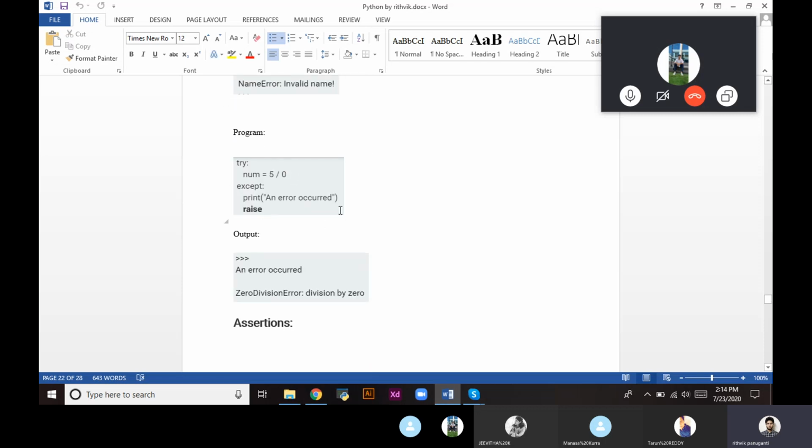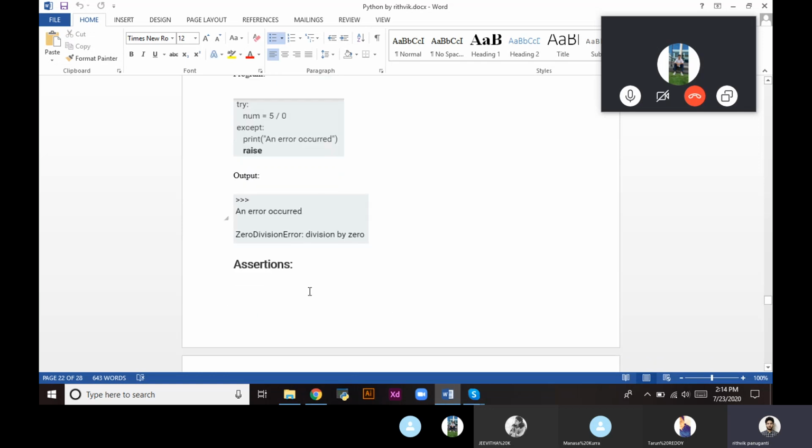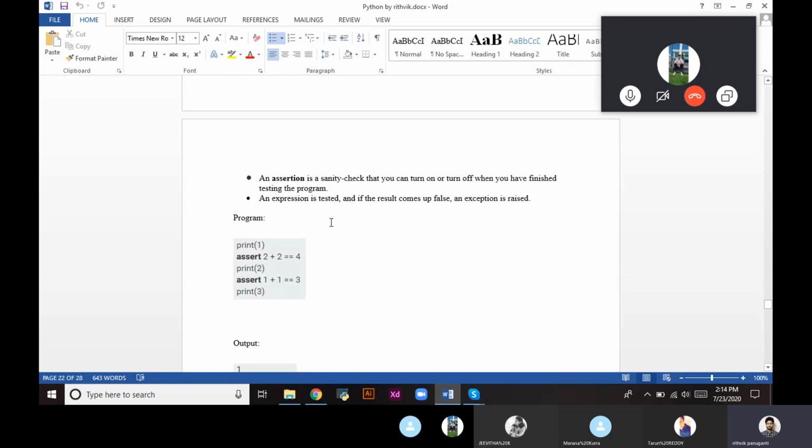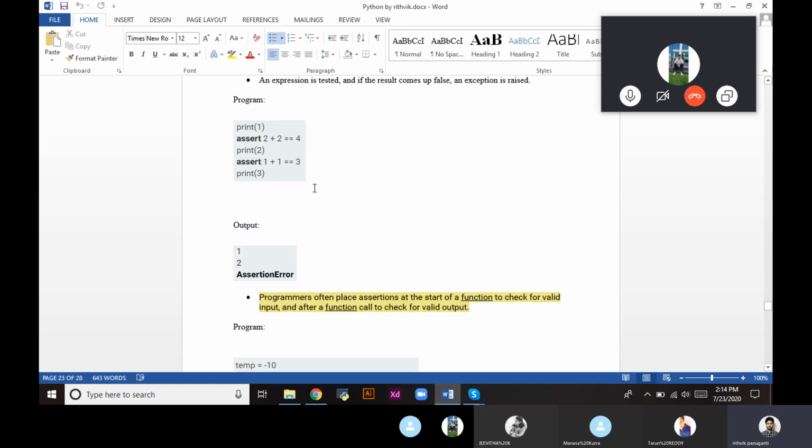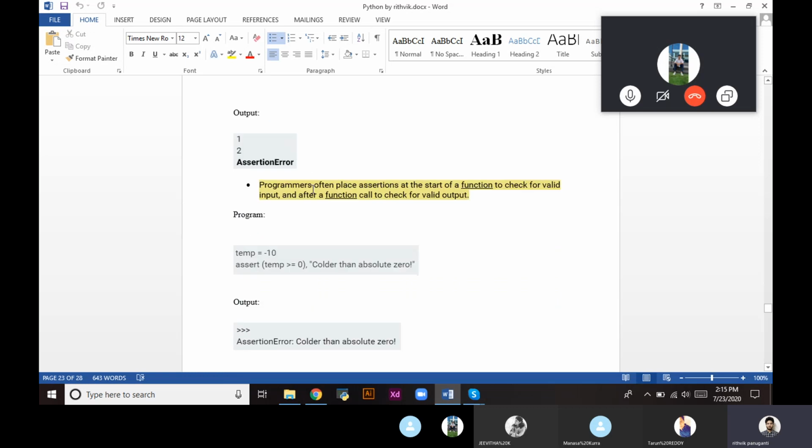If we don't pass any parameter, it will catch whatever error occurred in the program. Assertion is used by programmers at the start and end of a function to check whether the user has entered correct input and the expected output is in the correct format.